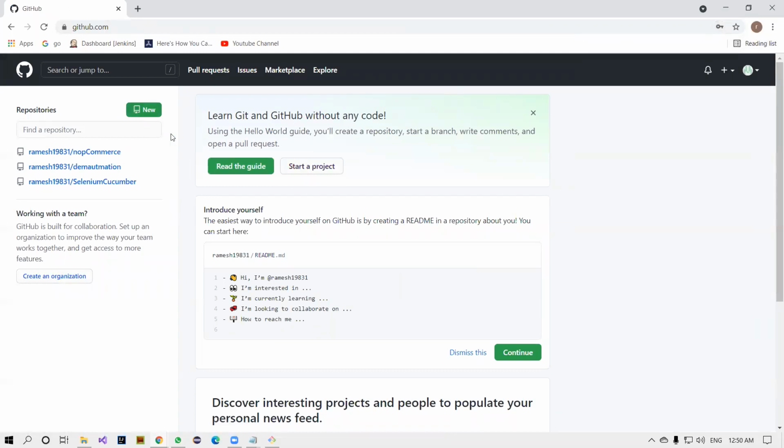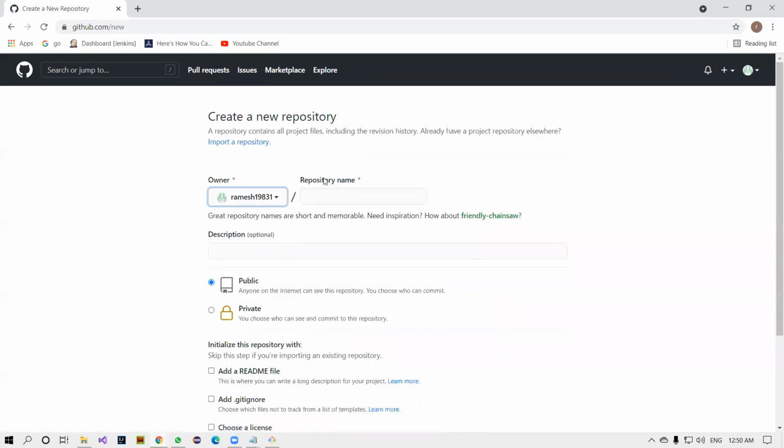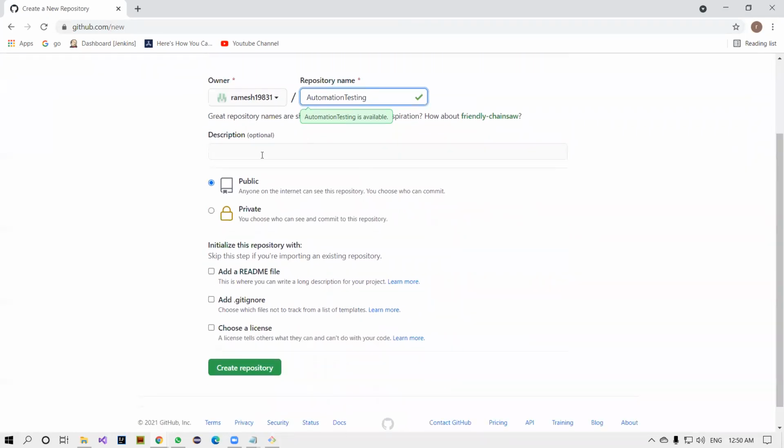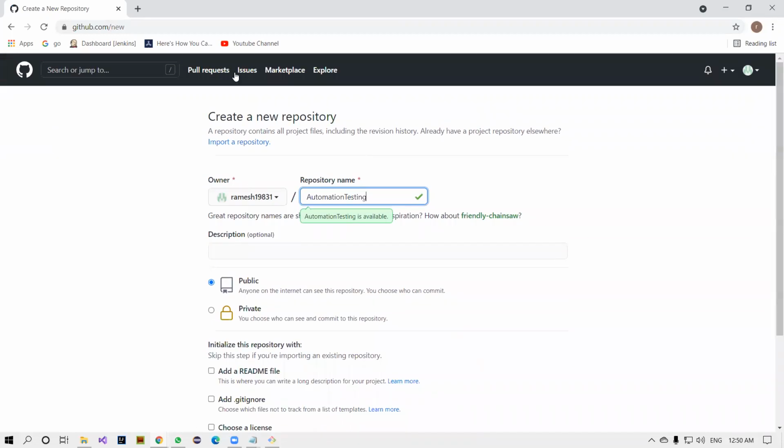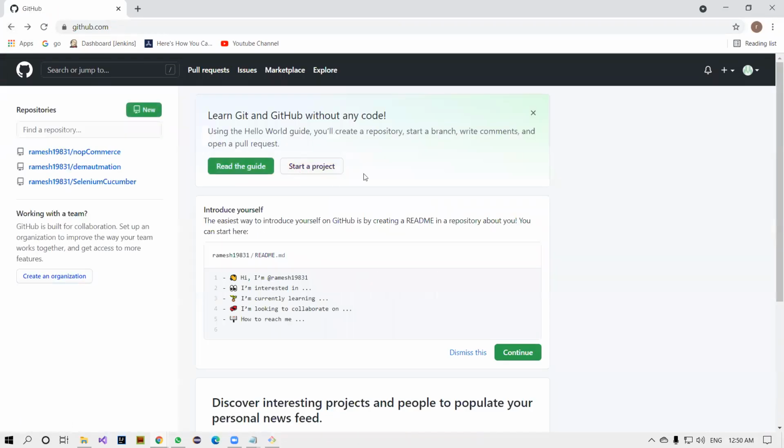All right. So initially, you will not see any projects here. I already created some repositories here, so don't worry. Start a project. I'm just creating a project here. For example, I'm using it for automation purpose, automation testing. You can give anything here. Let's just create a repository. Oh, one second. Go back here. It's a repository, I'm sorry. Go back here. Start a project.